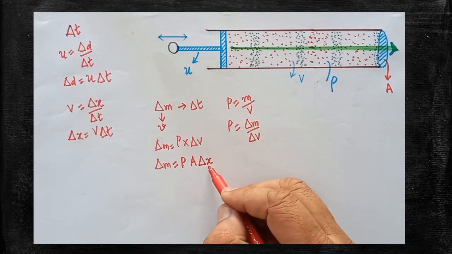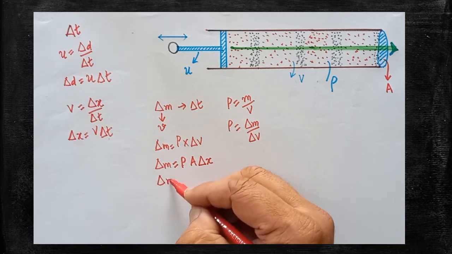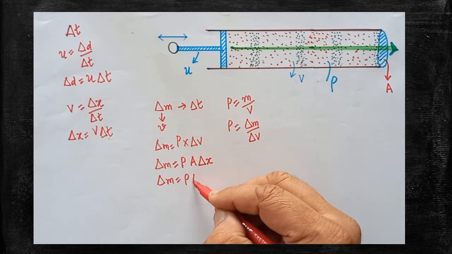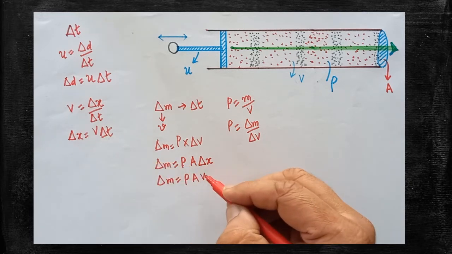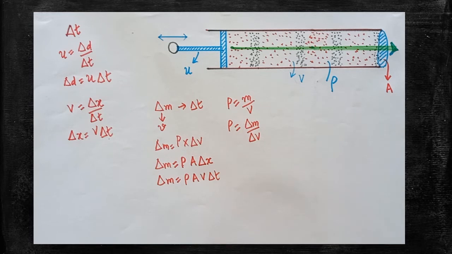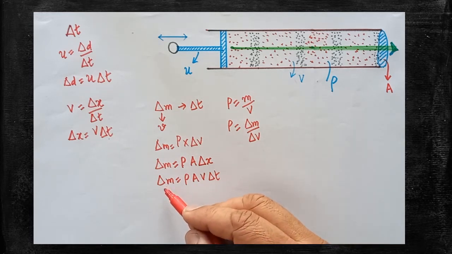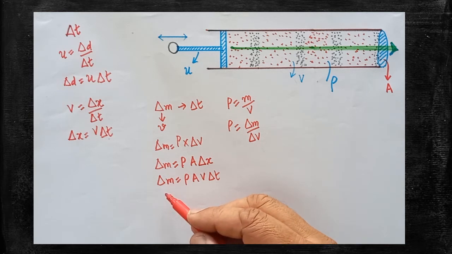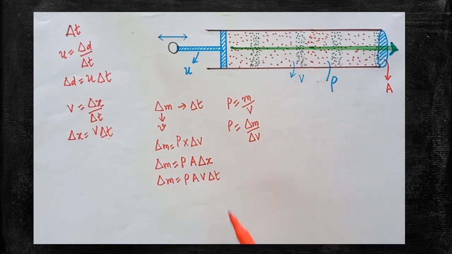Area of cross section into distance traveled is del v. So everything is substituted. Are you clear? Now we know about del x also. Therefore, del m is equal to rho into A into, instead of del x, substitute this value, v into del t. So this is the expression for del m. Again, I would like to recall, del m is the mass of the air that has attained the velocity v during the interval del t.